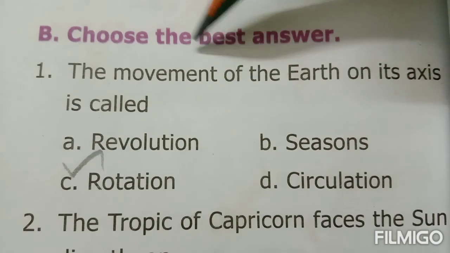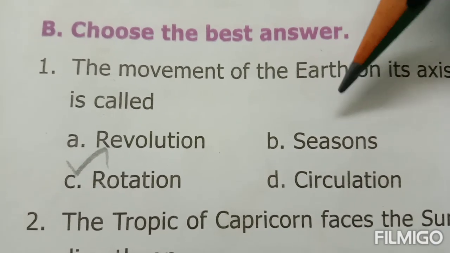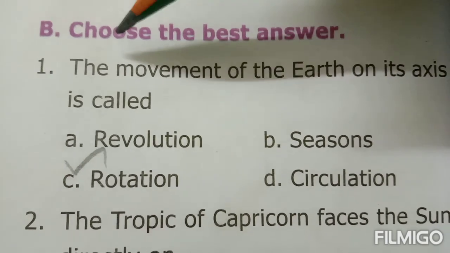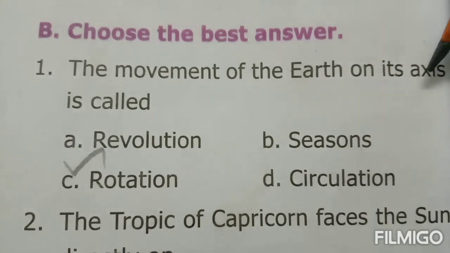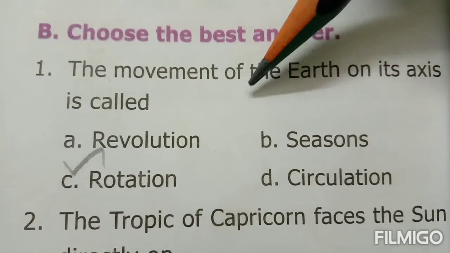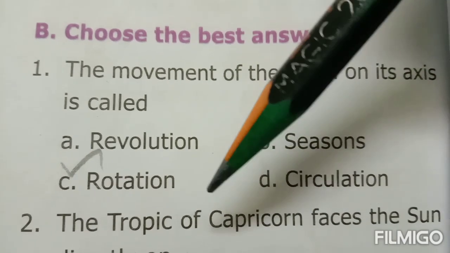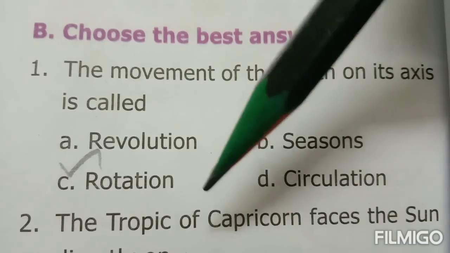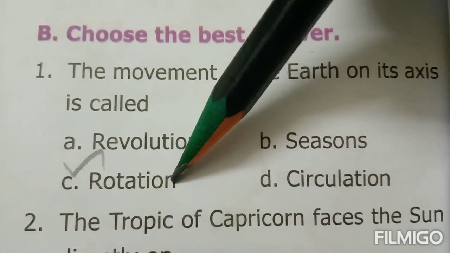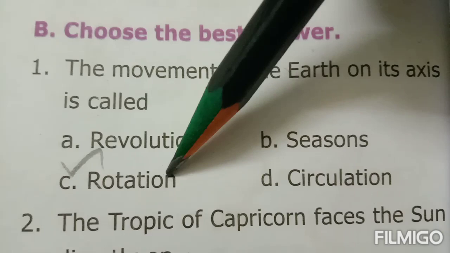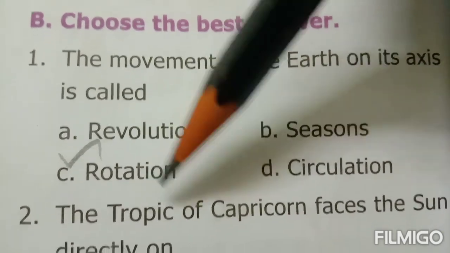Next, choose the best answer. You have to find the answer which is correctly suitable for that question. First one, the movement of the earth on its axis is called dash. Just imagine, this is a planet, it rotates itself. The movement of the planet on its axis is called rotation. What is the answer? Rotation. On its axis it is moving, that is called rotation.